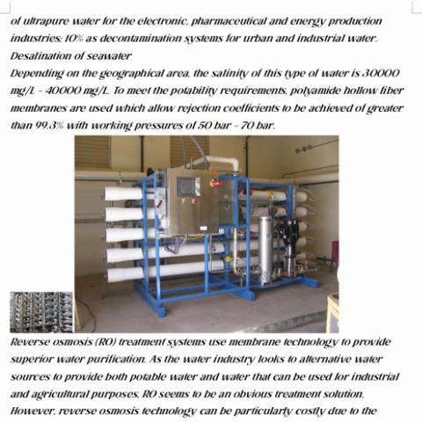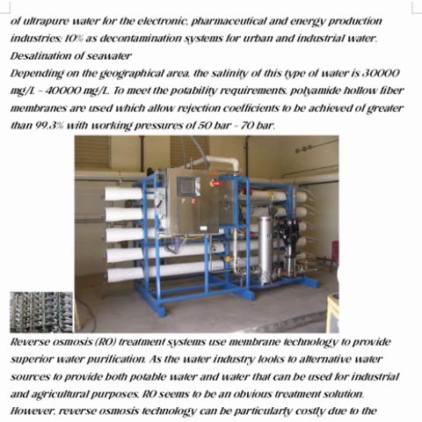Reverse osmosis treatment systems use membrane technology to provide superior water purification, as the water industries look to alternative water sources to provide both potable water and water that can be used for industrial and agriculture purposes. RO seems to be an obvious treatment solution.